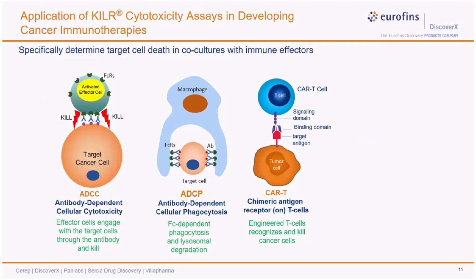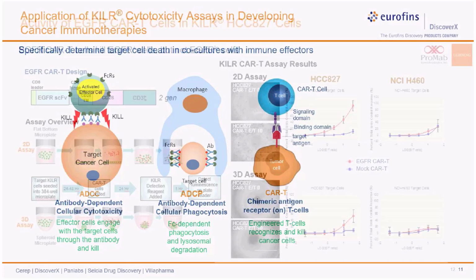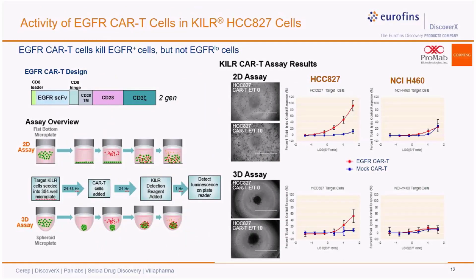Now, to test the killer platform, we collaborated with Corning and Promab for CAR-T assays. They used CAR-T cells that are directed against the EGF receptor and targeted HCC827 killer cells, which they converted into a killer format by expressing the killer reporter protein. The assay was run in both 2D and 3D format, 3D as in 3D spheroids were analyzed in the assay.